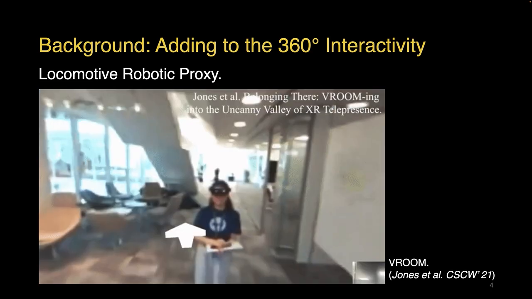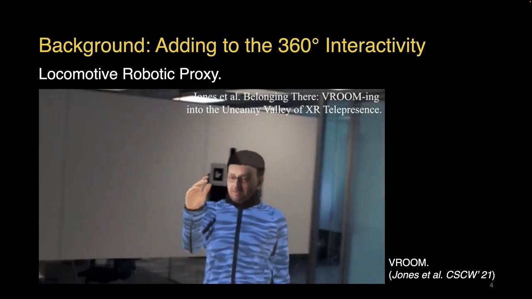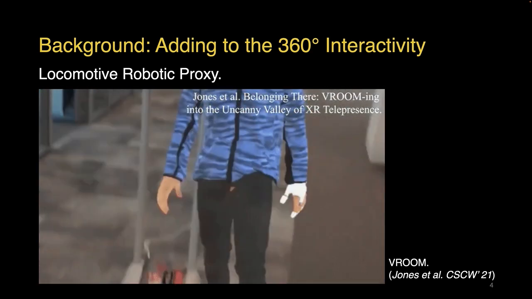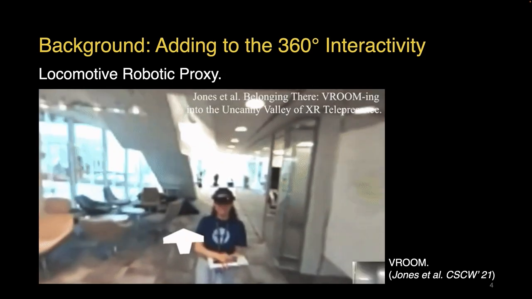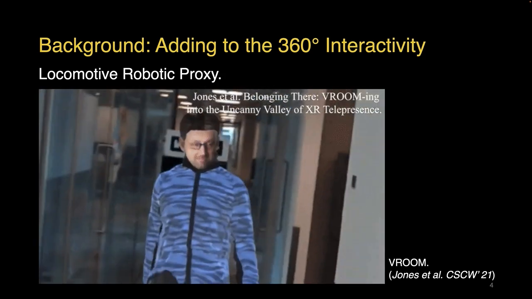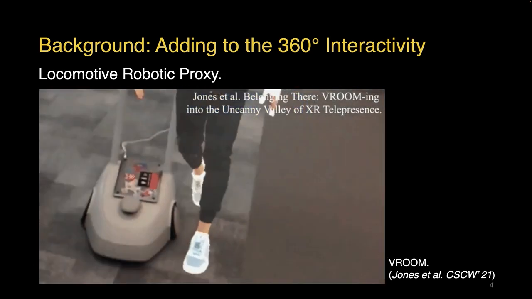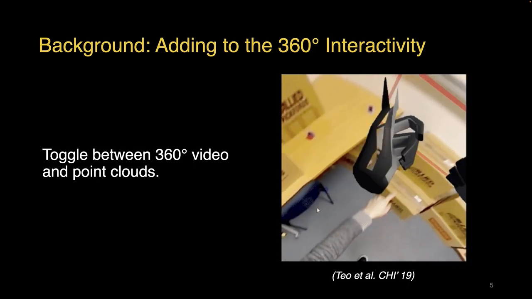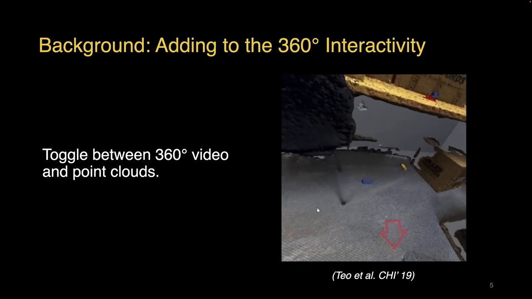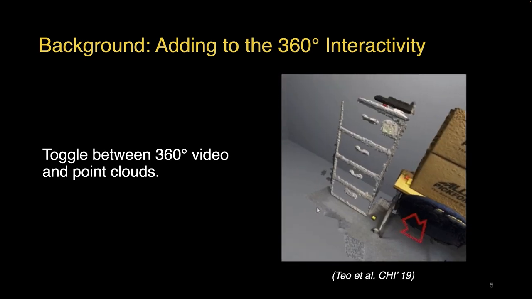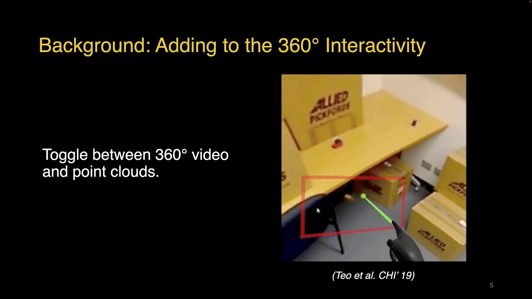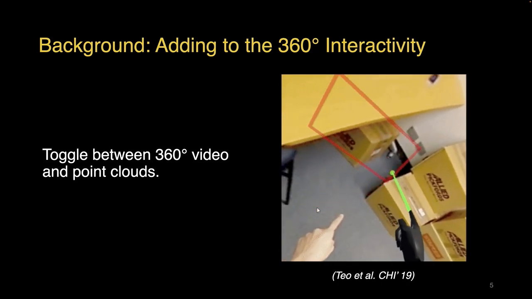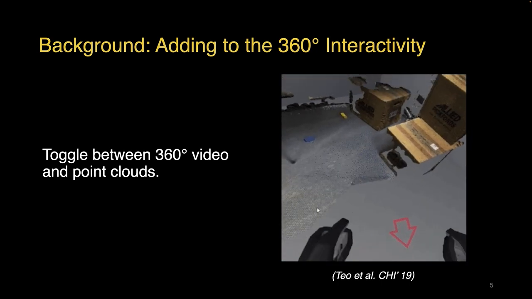However, apart from the hardware overhead, attaching a remote user's viewport to a moving proxy can lead to simulator sickness. Finally, past work has allowed users to toggle between point cloud views and 360-degree views. However, such an approach requires users to frequently adapt to different sets of interactive modalities.